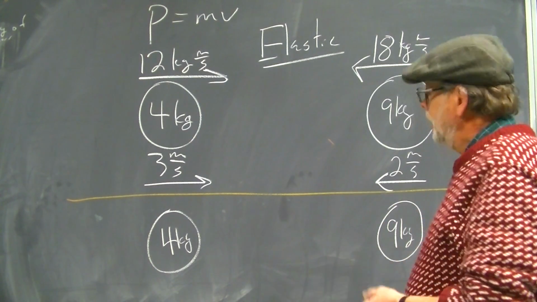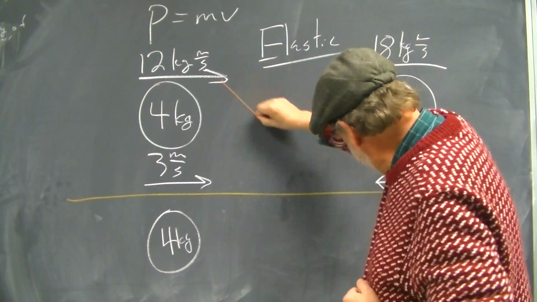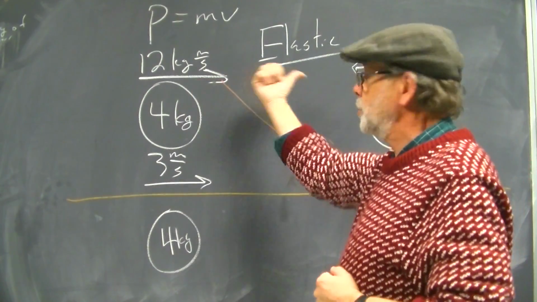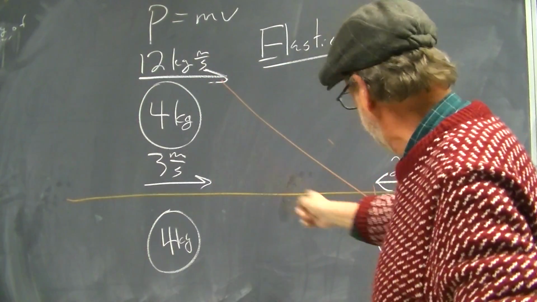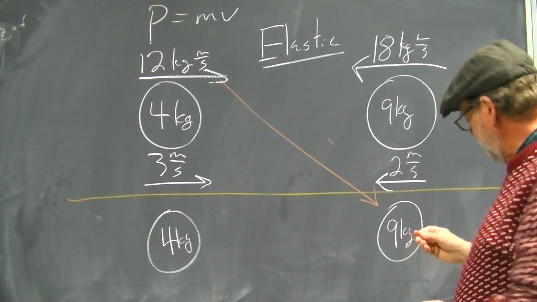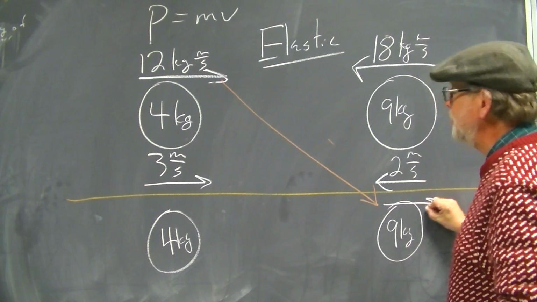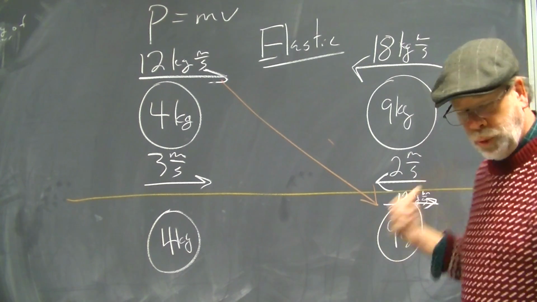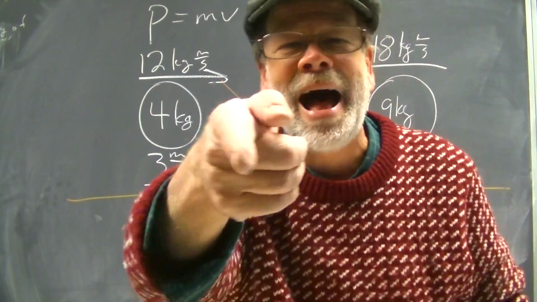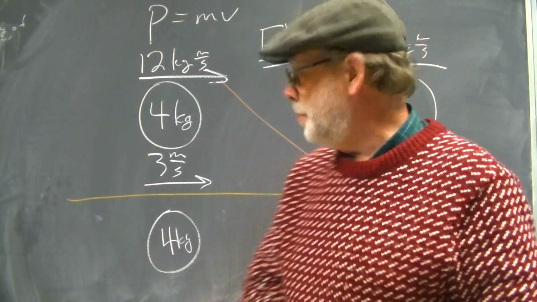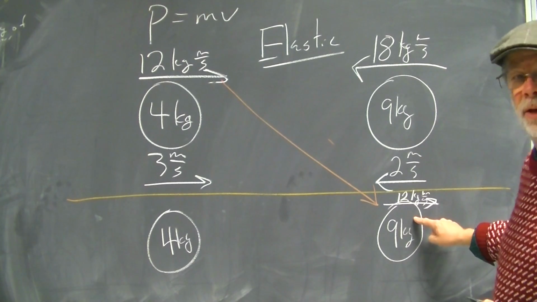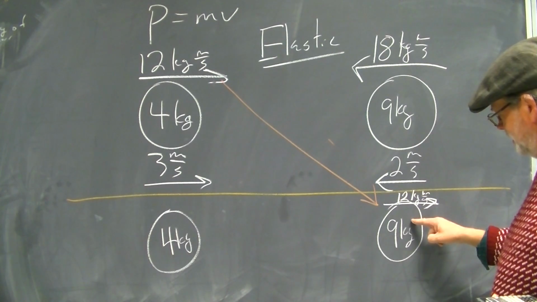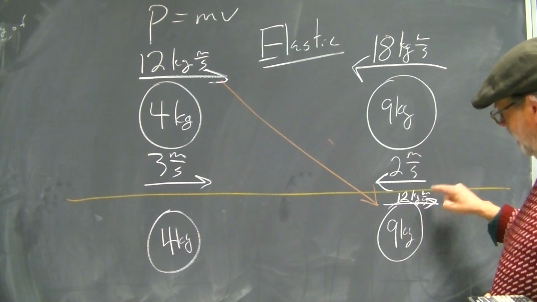Well, this is easy. The momentum transfers. So this momentum from the 4-kilogram object, this momentum was going to the right. It stays going to the right, but now it's going to be carried by the 9-kilogram object. So that 9-kilogram object is going to be carrying a momentum of 12 kilogram meters per second. How does a 9 kilogram object carry a momentum of 12 kilogram meters per second? Do you see how the units work out? If I just divide kilogram out here, I'm left with meters per second.